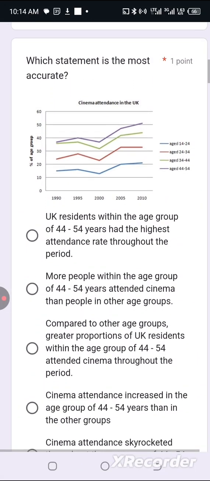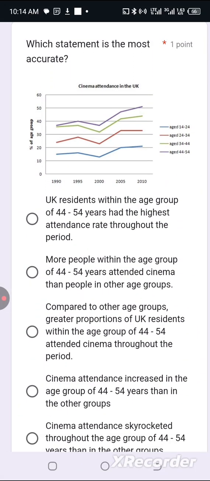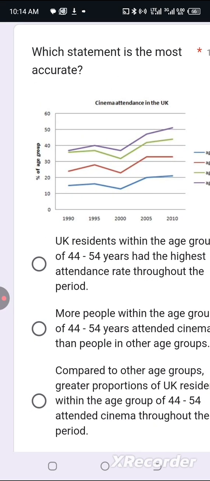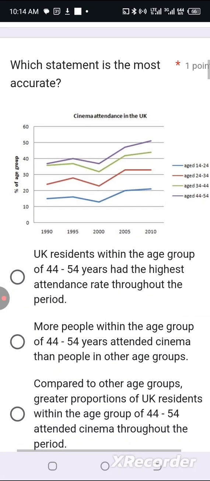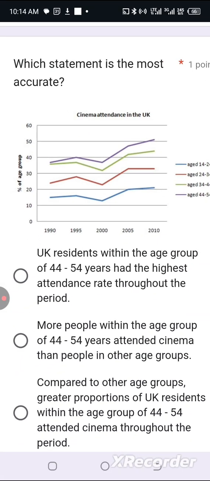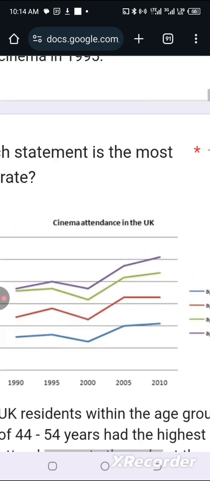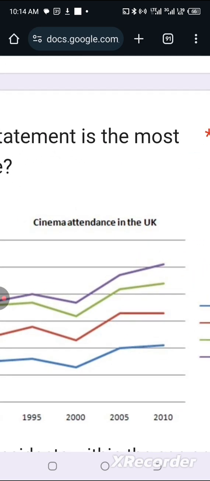Which statement is the most accurate? UK residents within the age group of 44 to 54 years had the highest attendance rates. Attendance rates. Let me look for, if I see another answer that doesn't have attendance rates, that doesn't have rates, I'll pick it. Because this chart does not mention the word rate, I'm going to be wary about using the word rate. Look at the title here, cinema attendance in the UK. They didn't write rate here.